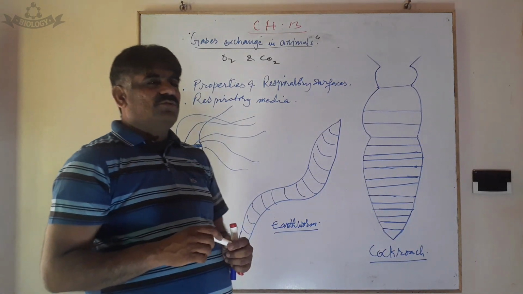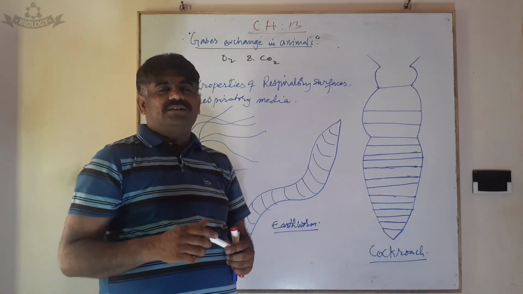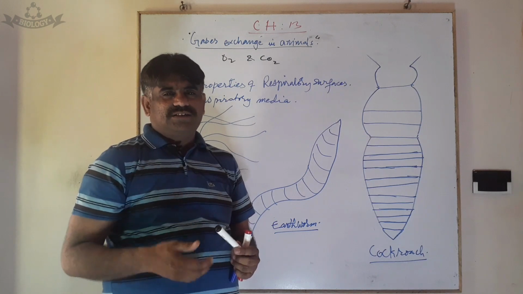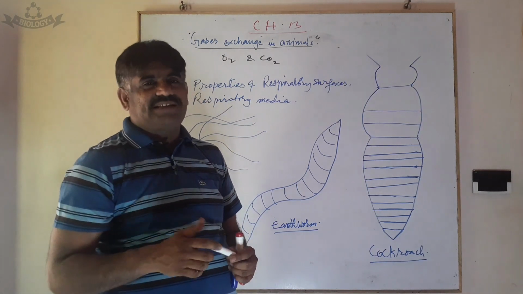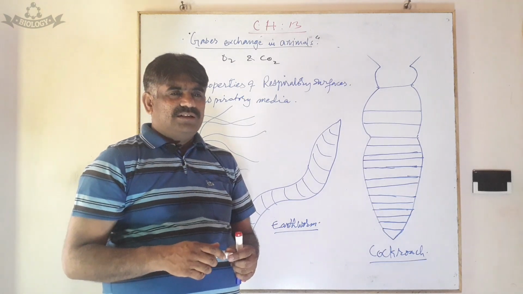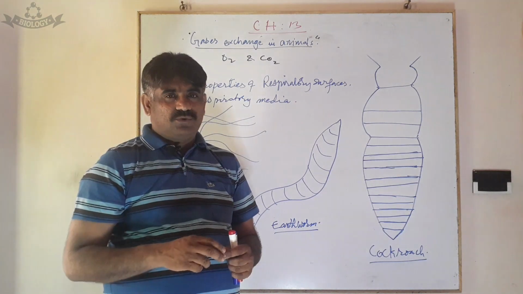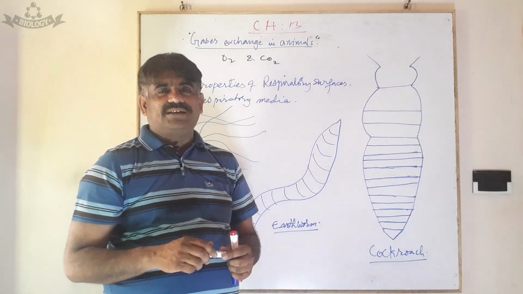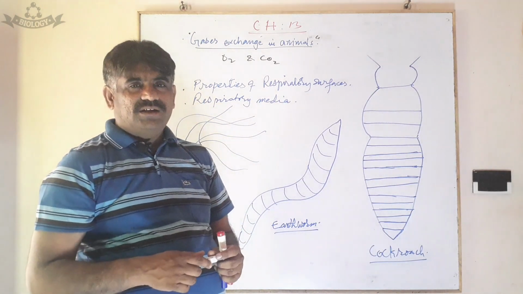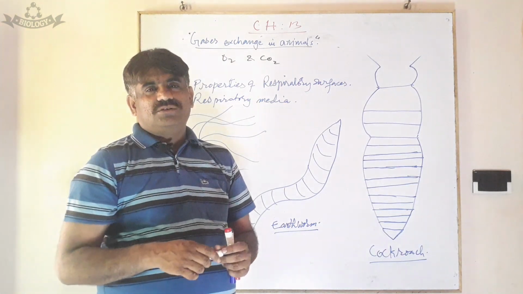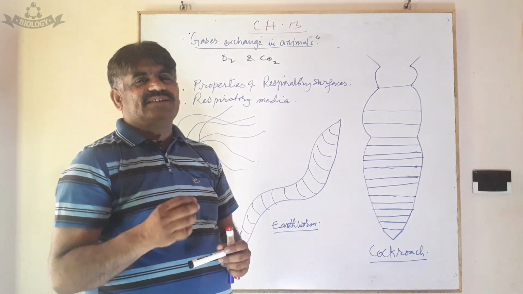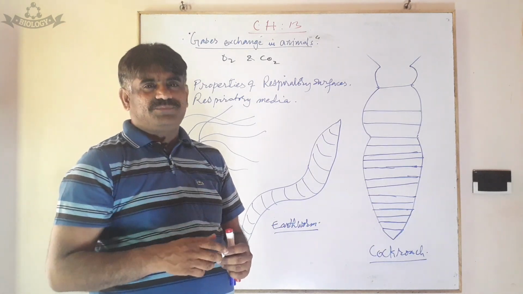Another thing we should know is what the media are, meaning where animals exchange these gases. What are their environments? There are two major environments. One environment is aquatic, the other is terrestrial. We already know that in the terrestrial environment the major medium for gaseous exchange is air.